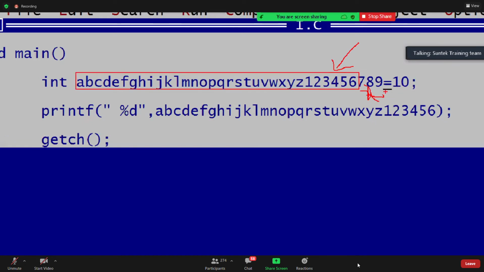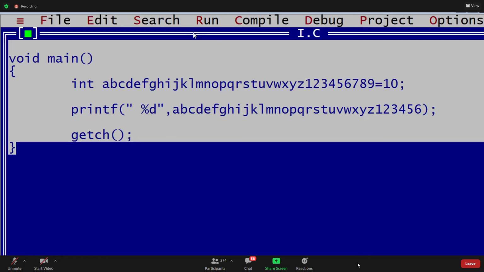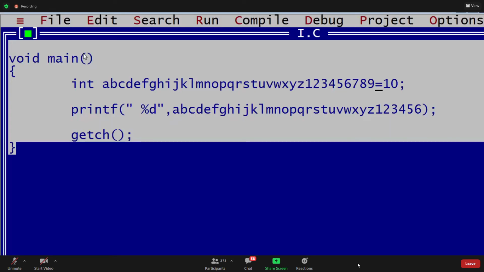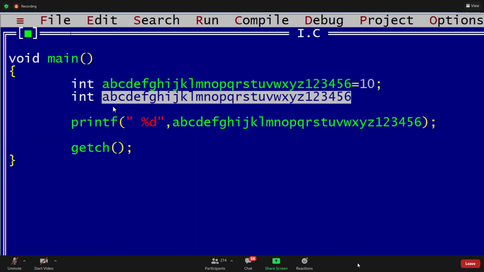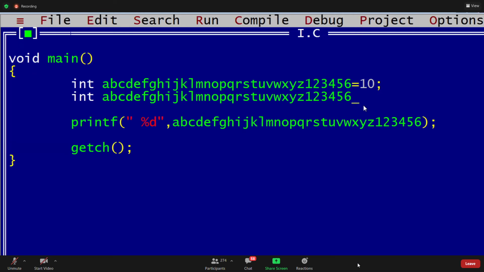Now, what is the variable name, guys? Till 6 only it takes. A to Z, 1 to 6 only it takes. Now, can I write like this? If I compile and run this now, 10 is the answer. Now I will declare one more variable with this. Int, paste 1 to 6. Now I want to write 7, 8, 9 equals 20. Guys, tell me now, what is the answer for this?